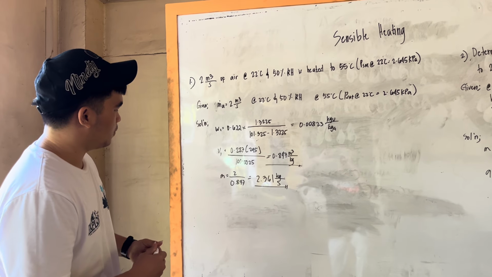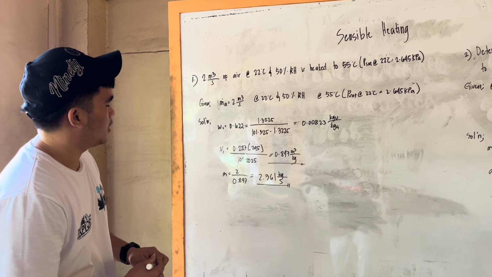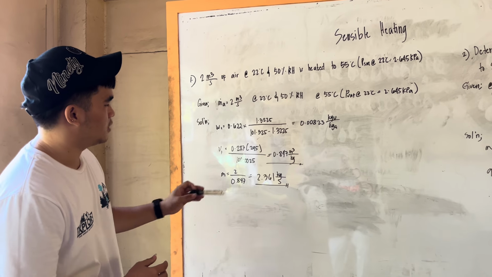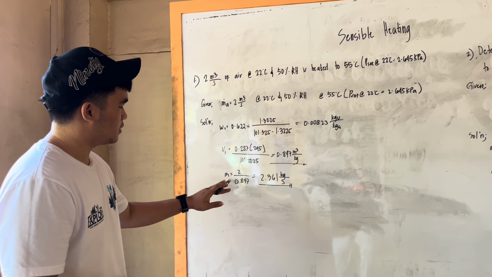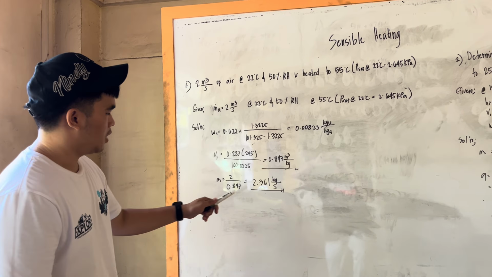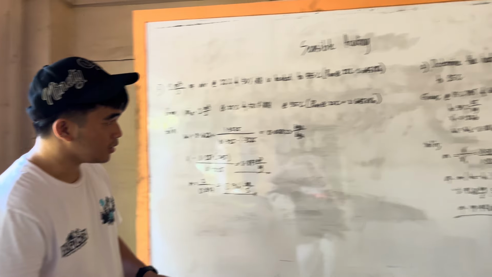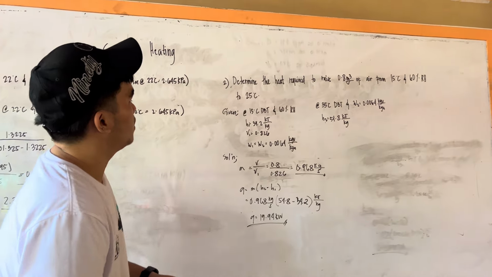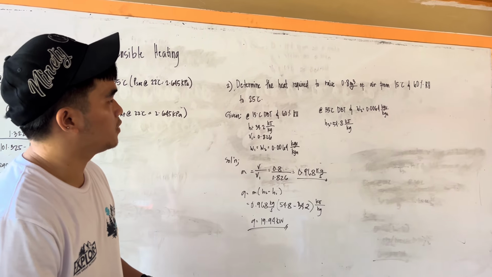V1 is equal to 0.287 times 225 over 100.0025. Then the answer is 0.847 cubic meter per kilogram. Then next, we have to solve the mass. Mass is equal to 2 over 0.847 to get the 2.361 kilogram per second.